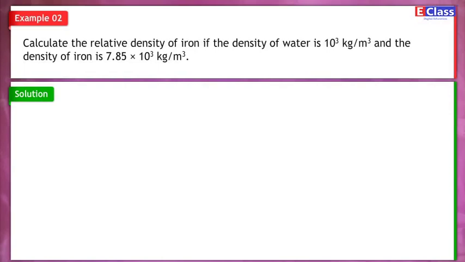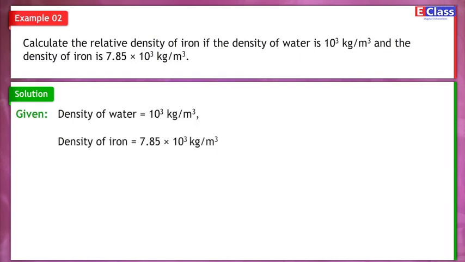Example 2. Calculate the relative density of iron if the density of water is 10 raised to 3 kg upon m cube and the density of iron is 7.85 into 10 raised to 3 kg upon m cube. Given, density of water is equal to 10 raised to 3 kg upon m cube.